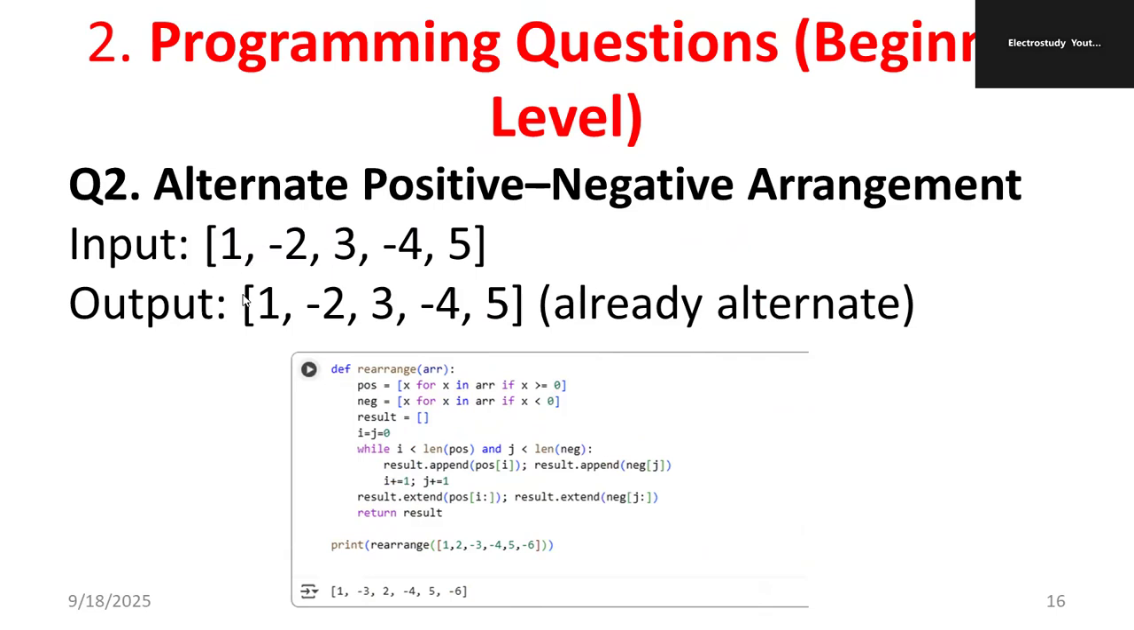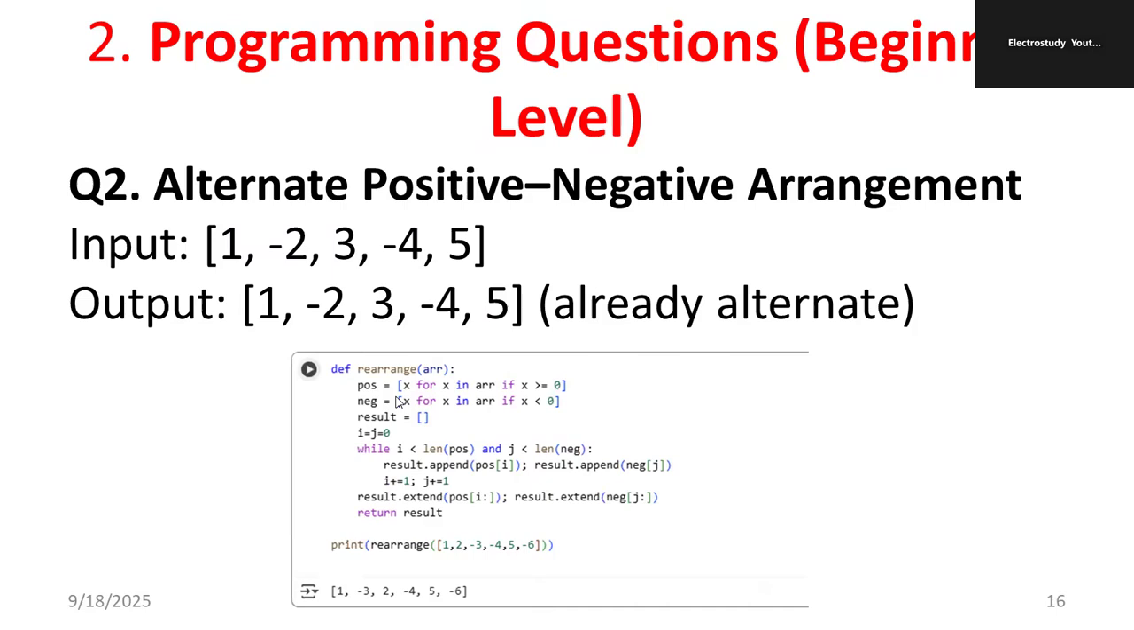So input is given. So the output should be, you have to arrange 1 minus 2, then 3 minus 4, like this. Okay. What you can do is you are going to define a new method. You are going to create a new function, then define the method. Then you are using the while loop. You can see here a while loop. Then actually you are putting the conditions.